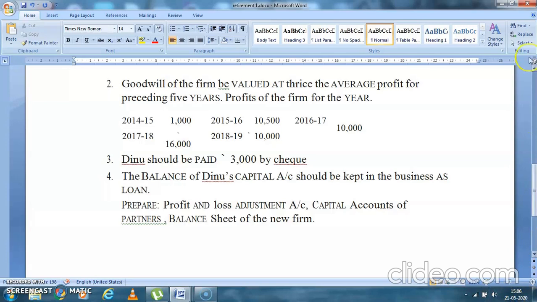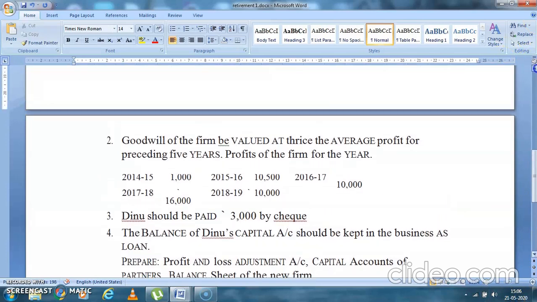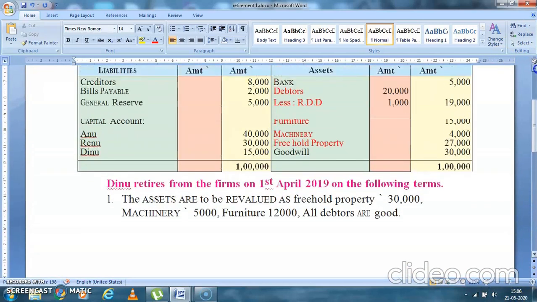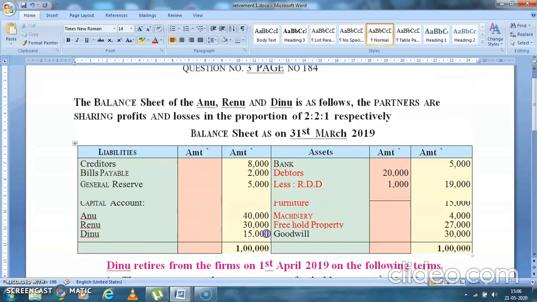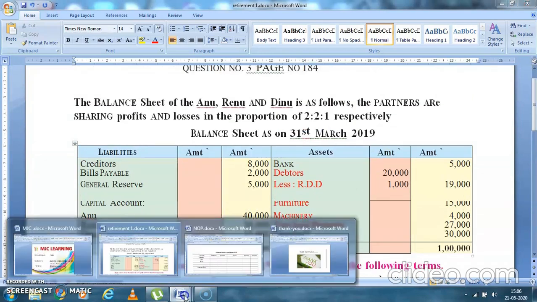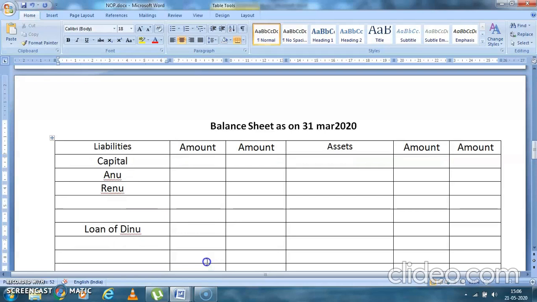Let's start. You know what we are supposed to do? First we do the posting. So let's start with the posting of accounts. Creditors and bills payable go directly to the balance sheet. So you'll write here creditors. How much are the creditors? Yes, 8,000. No adjustment, so directly 8,000.